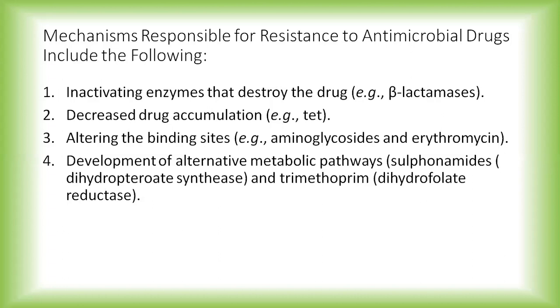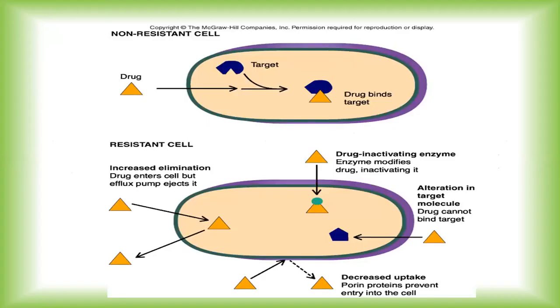So these are the different mechanisms due to which we can see a shift in case of penicillin. And it is not only with penicillin; even with many newer antibiotics, we can see that this problem of resistance is developing very rapidly. Diagrammatically it will be easier for you to understand. The upper one is a non-resistant cell, and the second diagram is of a resistant cell.